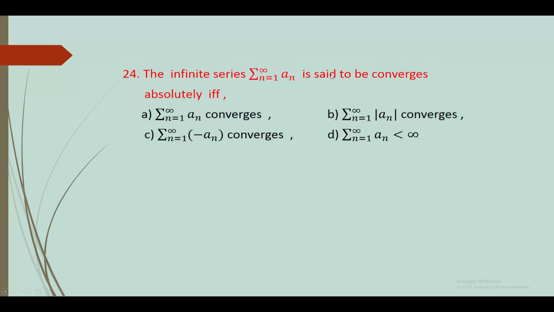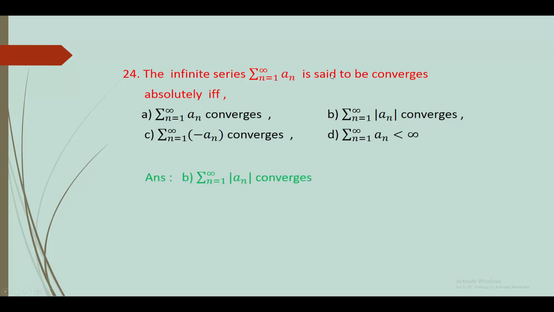Next, 24. The infinite series sigma n varies from 1 to infinity an is said to converge absolutely if and only if dash. Absolute convergence means sigma n varies from 1 to infinity |an| converges.